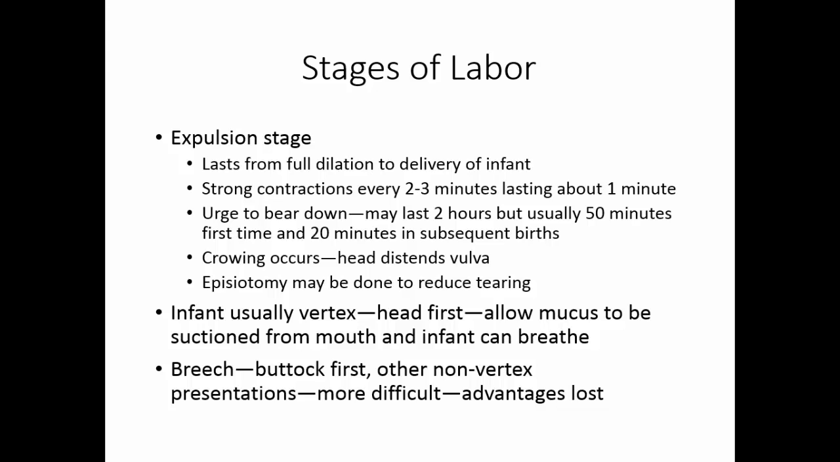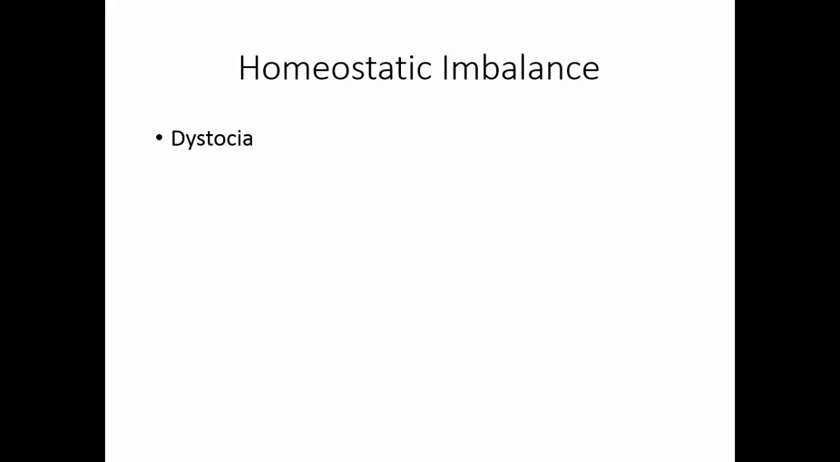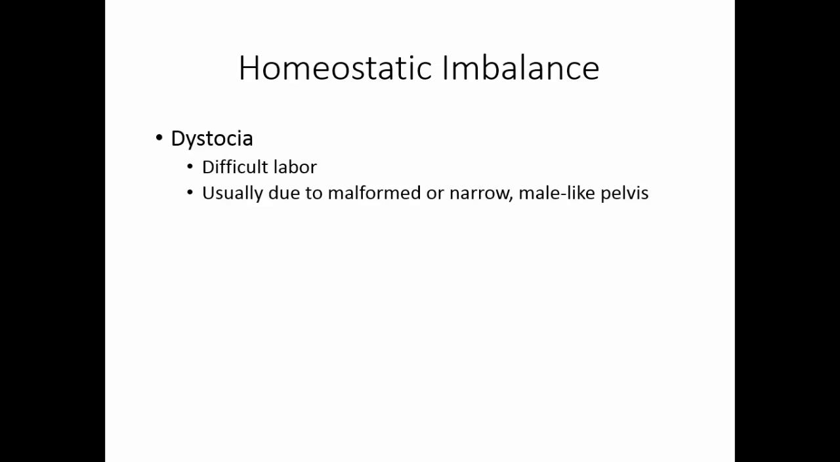Other non-vertex presentations can include shoulder first or leg first. These deliveries are more difficult, and the advantage of suctioning the mouth and letting the infant breathe is lost. Dystocia means difficult labor. This is usually due to either a malformed or narrow male-like pelvis.